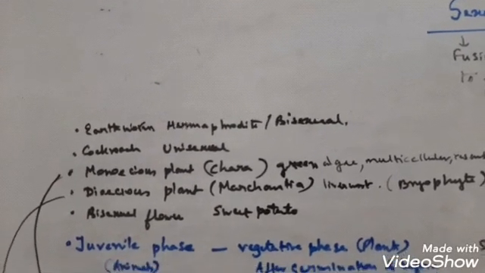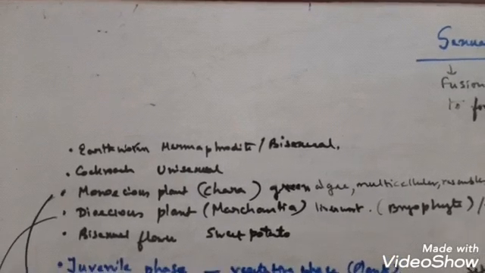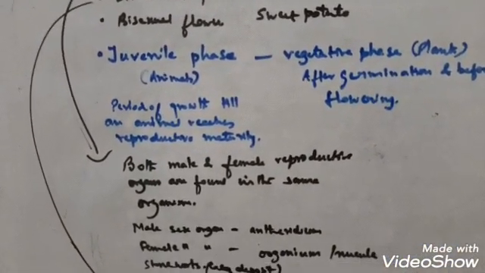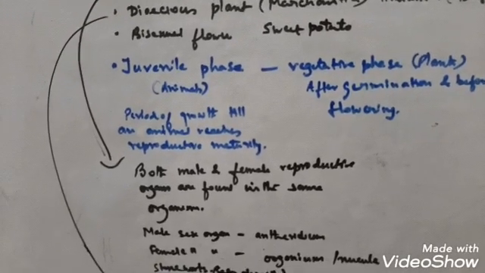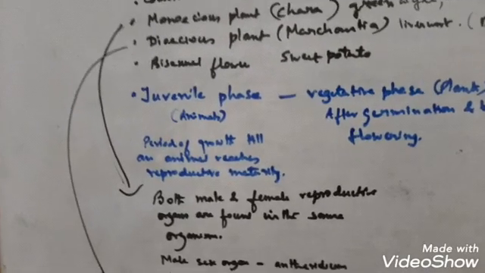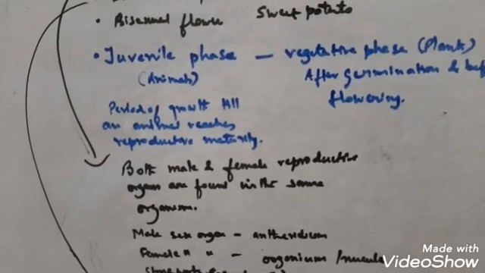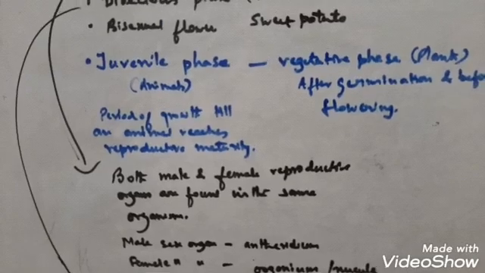So it is a monoecious plant. Monoecious means both the male and female reproductive organs are found in the same organism. Clear? So Chara is a monoecious plant bearing both male and female reproductive organs.